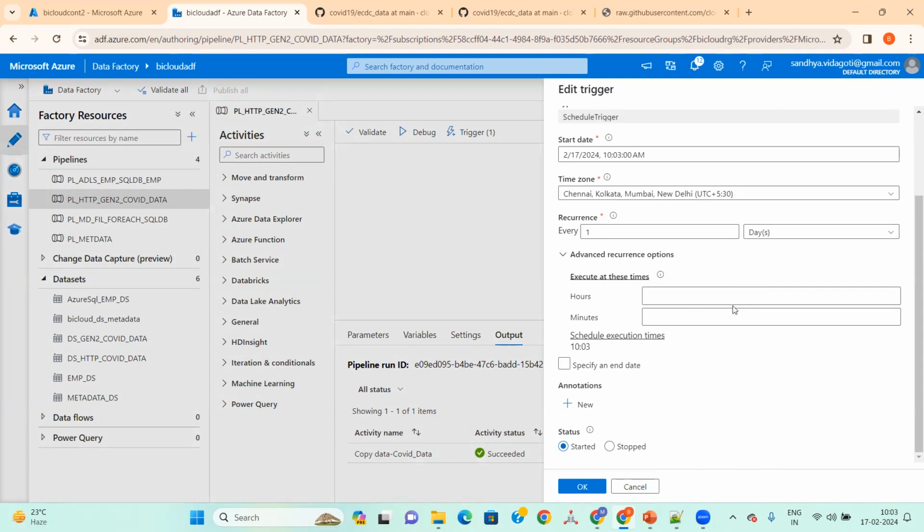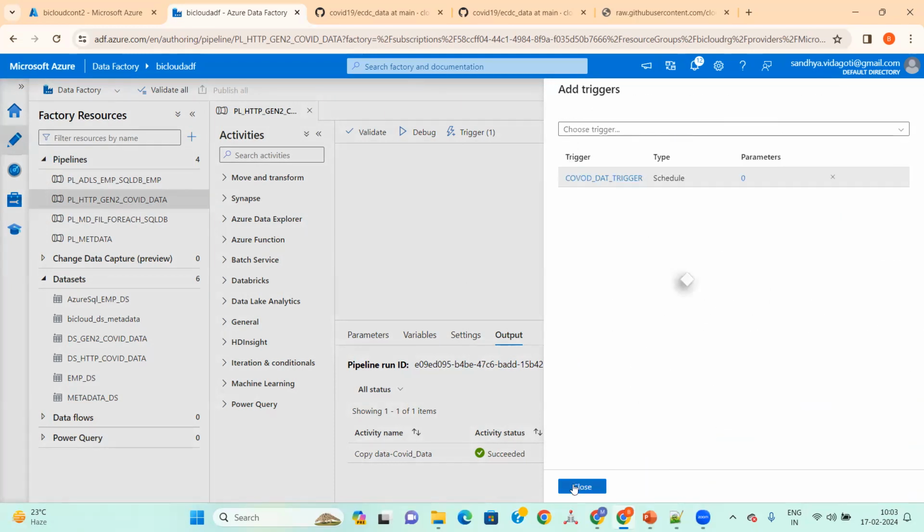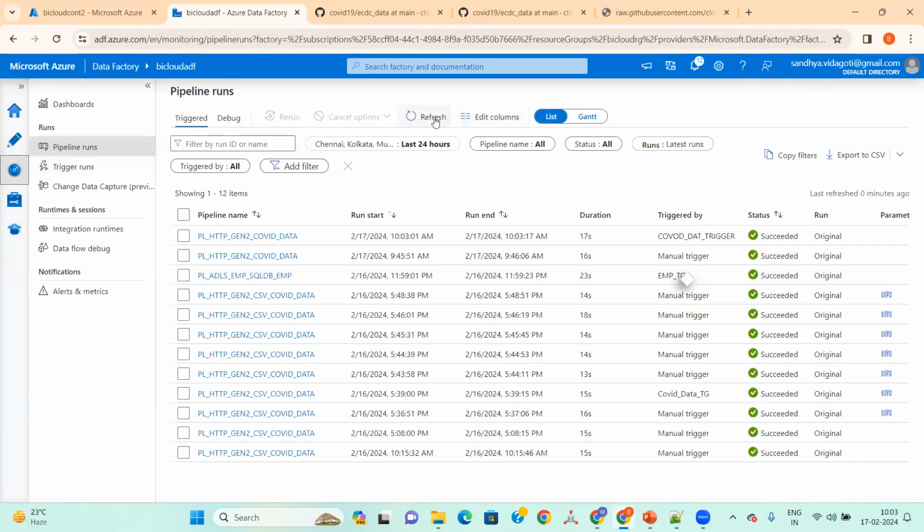There is a scheduled execution time, 10:03. Let's see if it is executed. Yeah, it got triggered at 10:03.